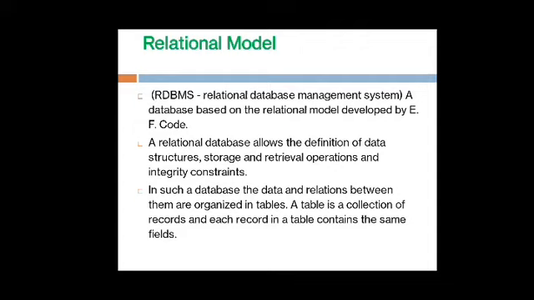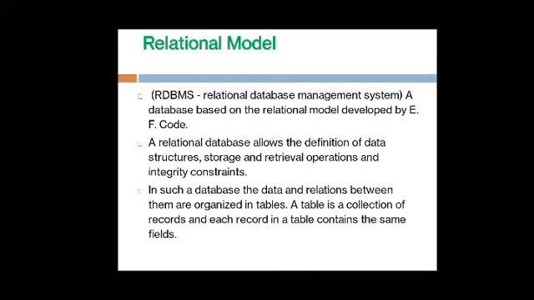Now, third one, in such a database, the data and relation between them are organized in a table. A table is a collection of records, and each record in a table contains the same fields. That means a database basically consists of data and the relations among that particular data. That means it may be either a parent and child relationship, or a relationship between parent and subclasses, and all this data is organized in a table format. And a table is a collection of records.